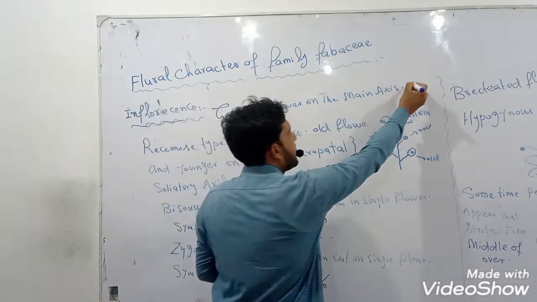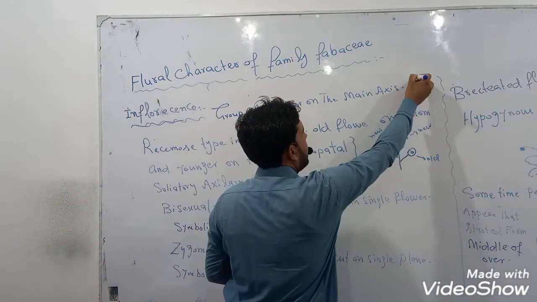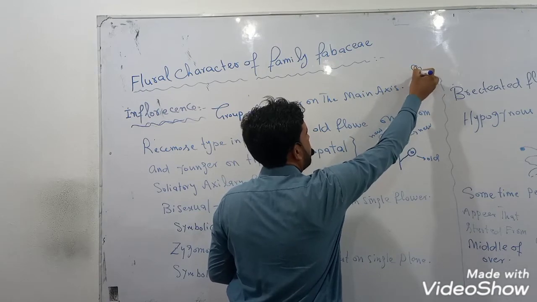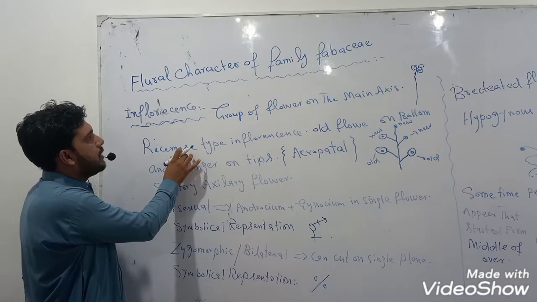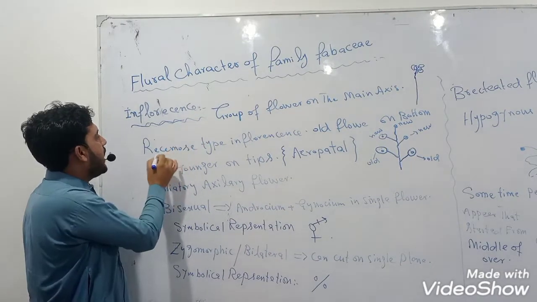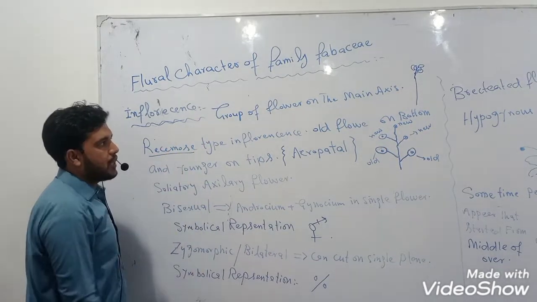If we consider this is the main axis of the plant, here a group of flowers is found which is known as inflorescence. In the family Fabaceae, the inflorescence is racemose type.